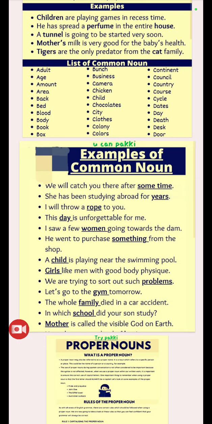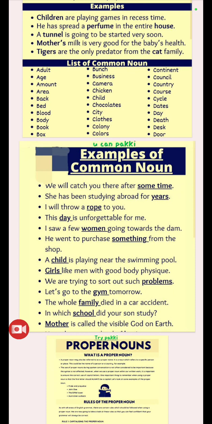We will catch you there after some time. Which time? How much time? We don't know. She has been studying abroad for years. How many years? I will throw a rope to you. A long rope or a short rope? We don't know the length of the rope. This day is unforgettable for me. Which situation? There will be many situations in that day. We don't know about the situation she is talking about.